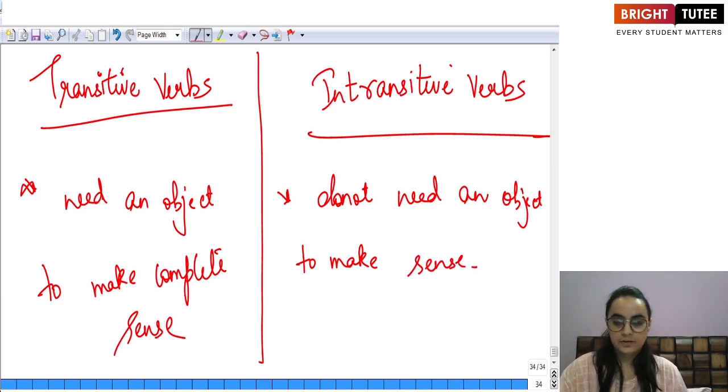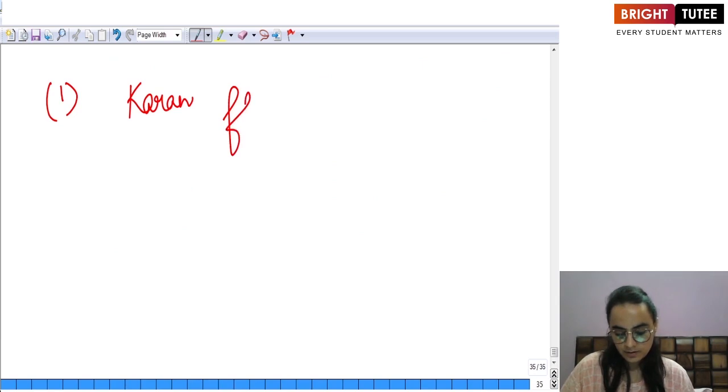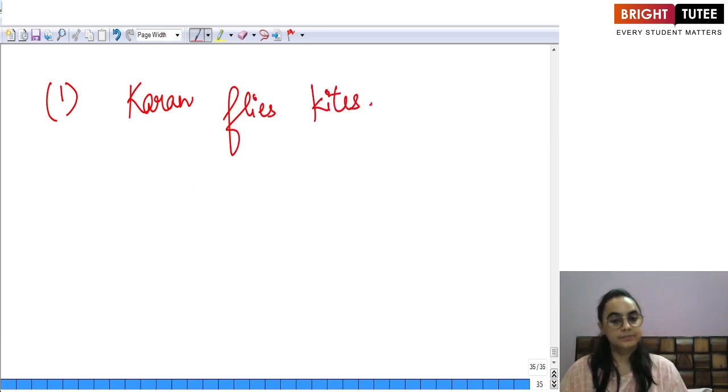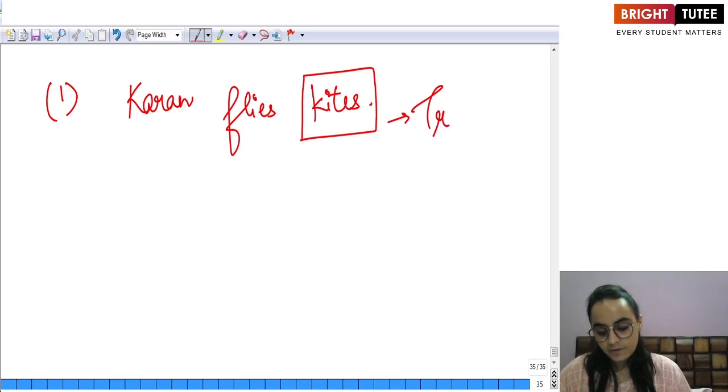For example, if I say Karan flies kites. Ask the question, Karan flies what? What is the answer I get? Kites, which is my object. So I have an object in this sentence. That means it is a transitive verb. Flies is a transitive verb because it needs an object next to it.